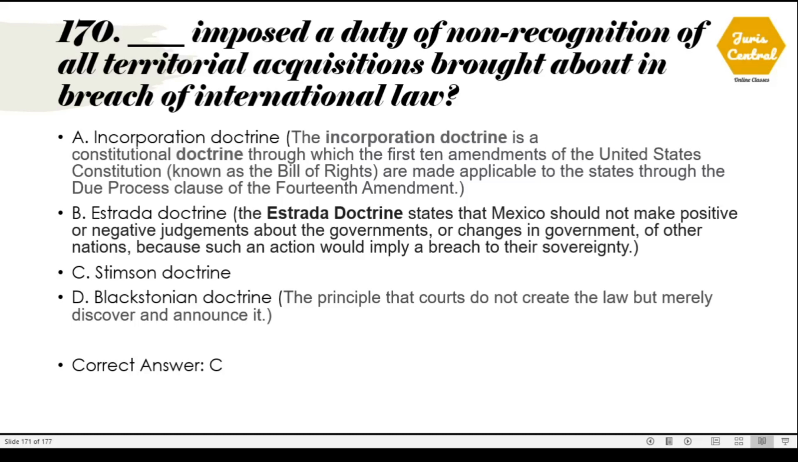Let's see the meaning of the other doctrines. Incorporation Doctrine is a constitutional doctrine through which the first 10 amendments, also known as the Bill of Rights of the United States Constitution, are made applicable to the states through the due process clause of the 14th Amendment. Estrada Doctrine means that Mexico should not make positive or negative judgments about the governments or changes in government of other nations because such an action would imply a breach of their sovereignty. Blackstonian Doctrine is a principle that courts do not create the law but merely discover and announce it.